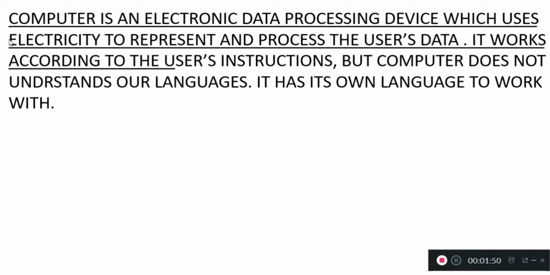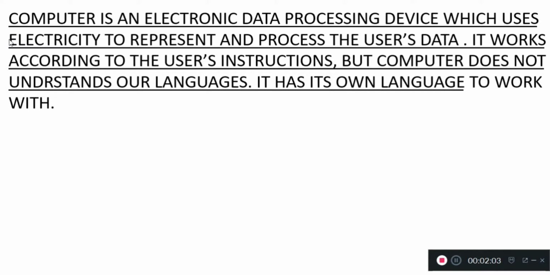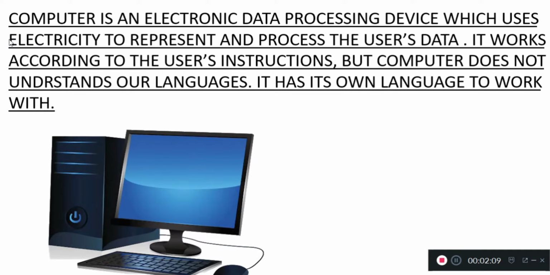It works according to the user's instruction, but the computer does not understand our own languages. It has its own language to work with. To do any work on the computer, we need to pass on our instructions in its own language only.